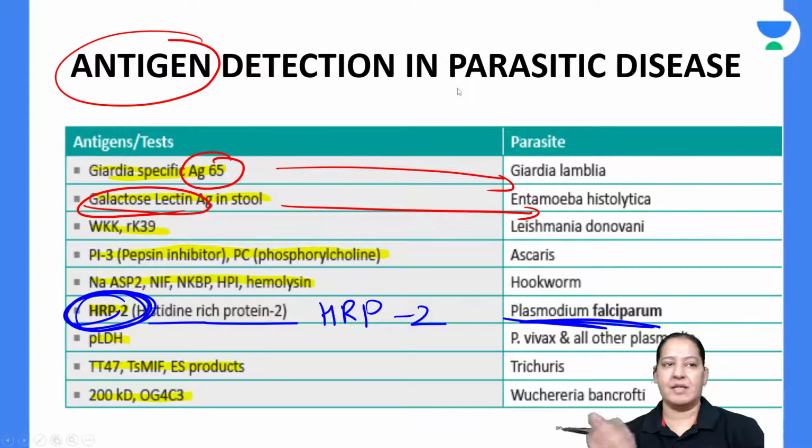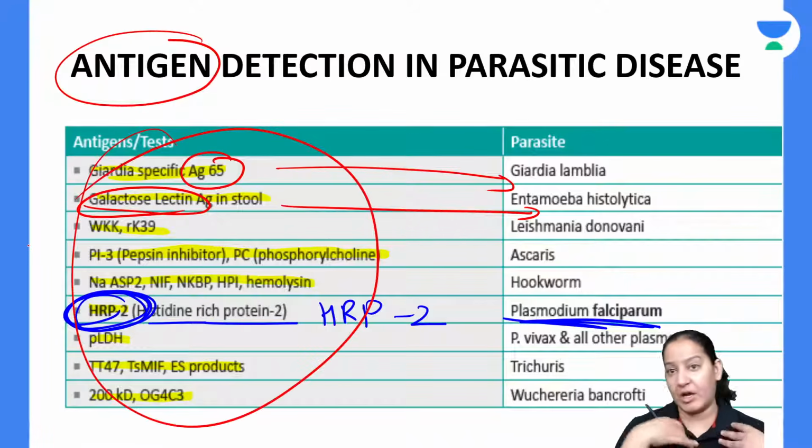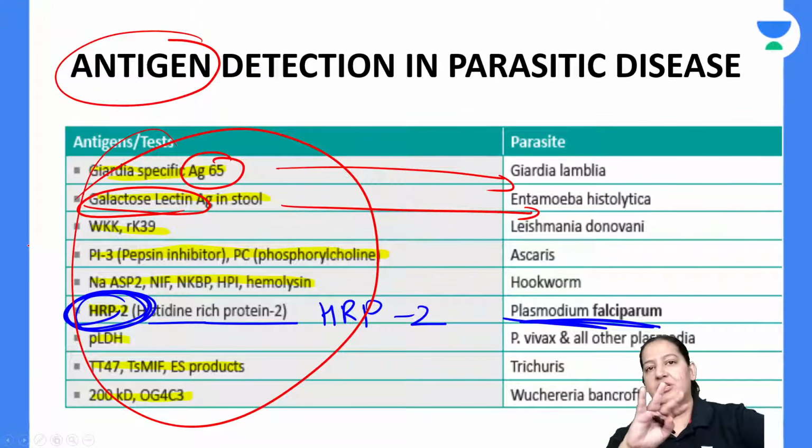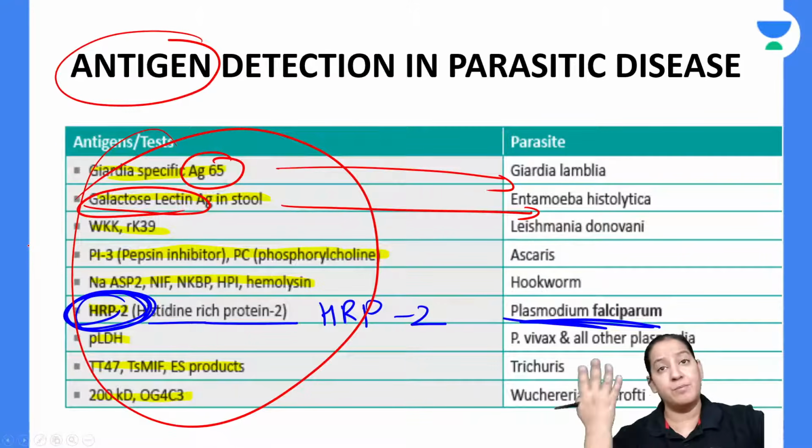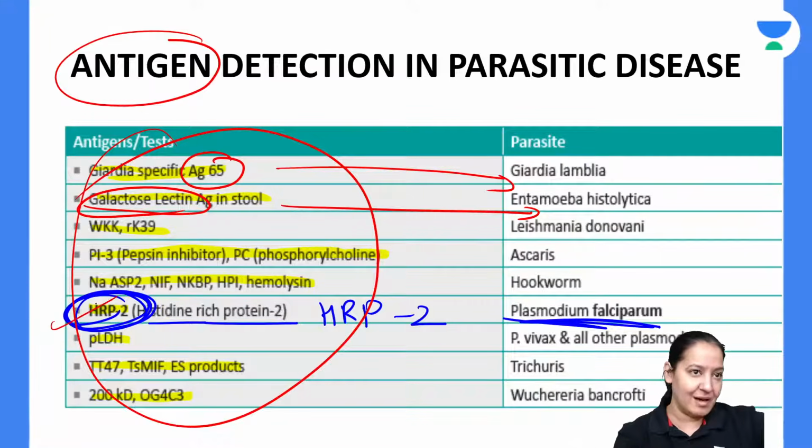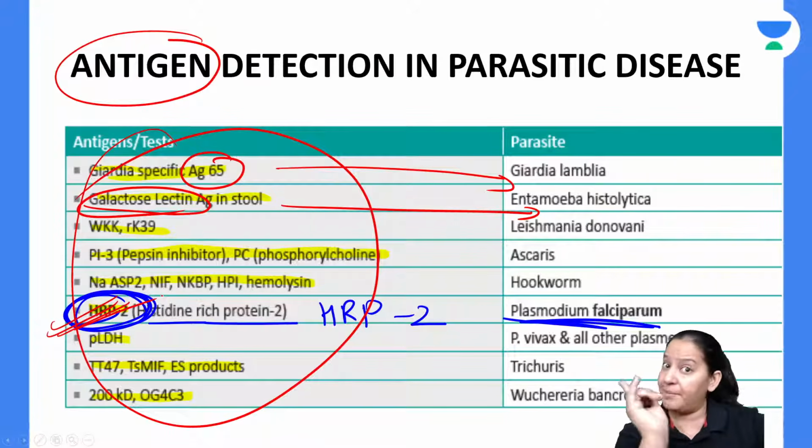बाकी किसी पे भी आ सकता है. The new question can be framed on anything. Even I cannot guarantee कि किस पे आएगा. The list is in front of you. So if you want to excel, you don't want to lose even a single question, learn the list, at least read it before your exam. And if you find it very difficult, beyond your scope, then leave it. At least learn HRP2, which is already a PYQ, it can be repeated anytime.